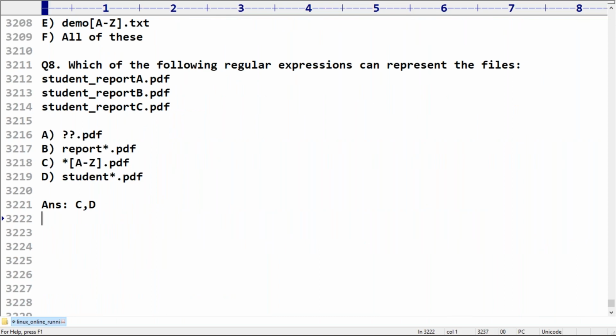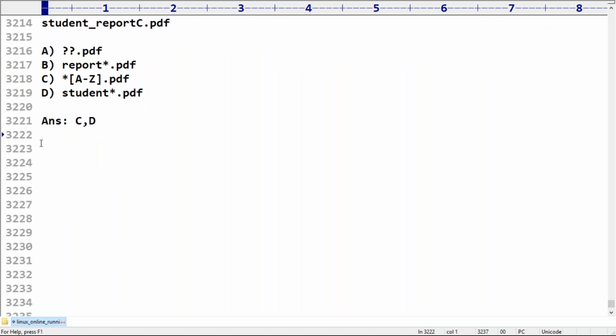What is the meaning of regular expressions, and how can you use them with our commands? Everyone got the basic idea? Yes, friends. Okay, next we will discuss this in detail. Don't worry at all.